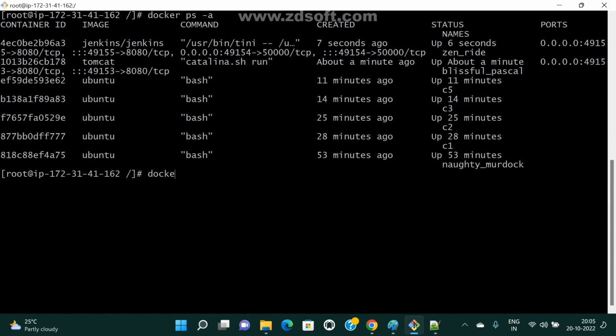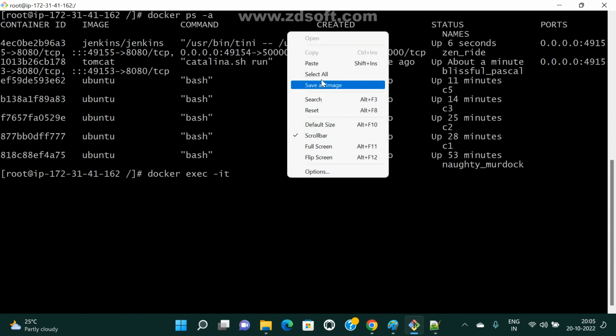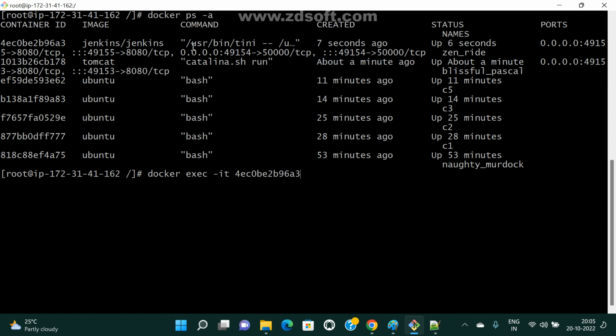See here, docker exec -it and my container ID. Actually, what is the default process here? Something user and all, right? But here I am connecting to bash only.